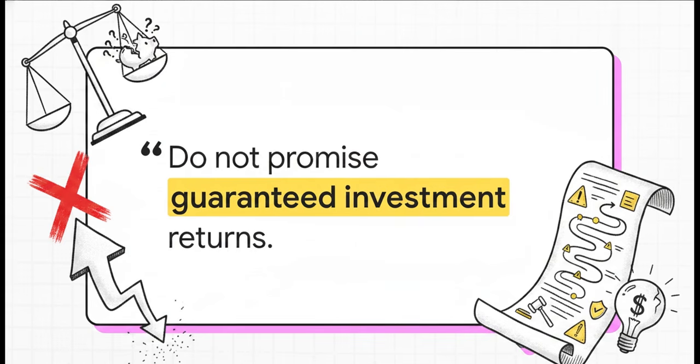This blueprint forces the scriptwriter to operate with total integrity. It ensures the content stays grounded in reality and sets proper expectations for the learner. The very second an educator promises a guaranteed shortcut to wealth, they lose all credibility. So this rule is there to protect both the creator and the audience.